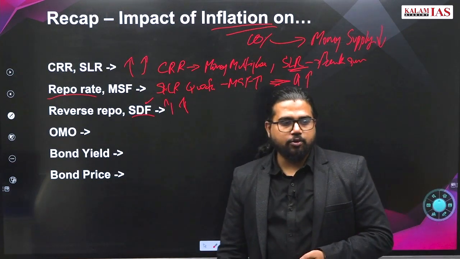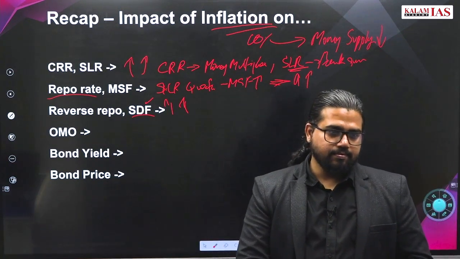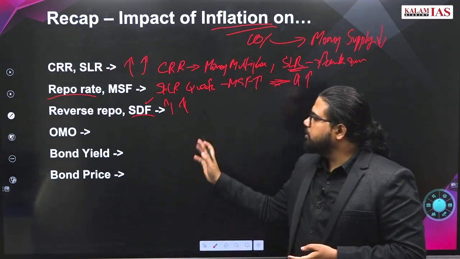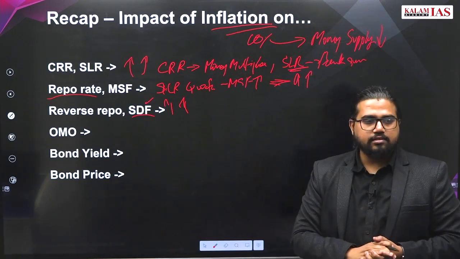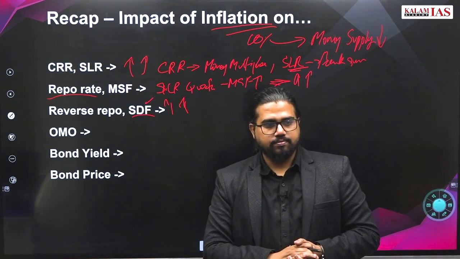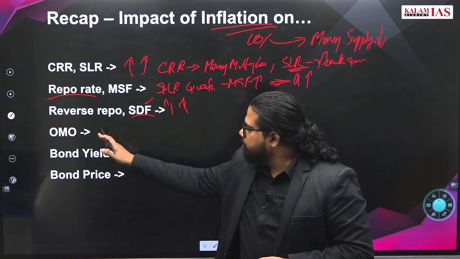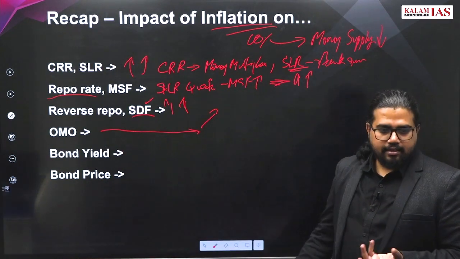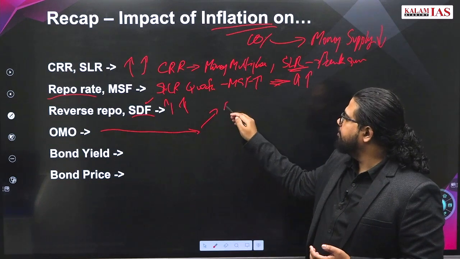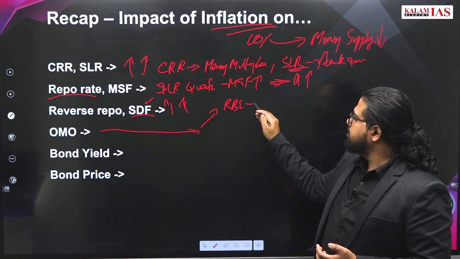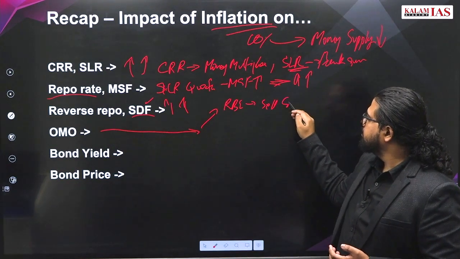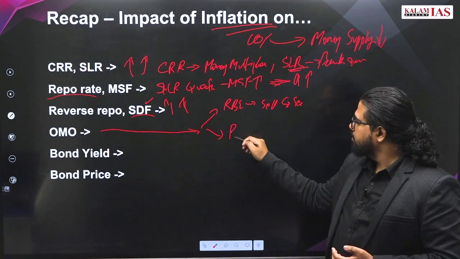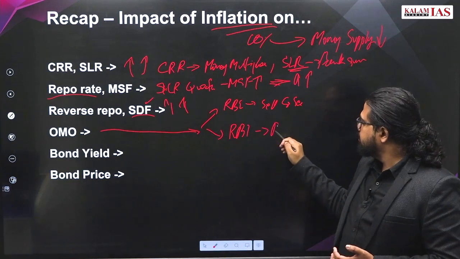What is open market operations? Directly selling the government security. What will happen to that in case of inflation? Open market operation is a broad term. It has two components: either RBI will sell government securities, or RBI will buy government securities.